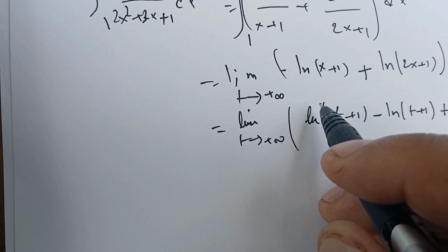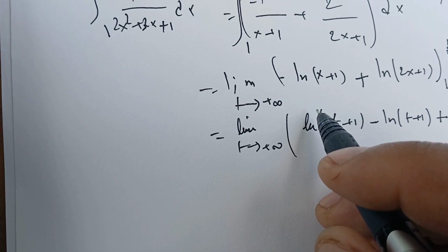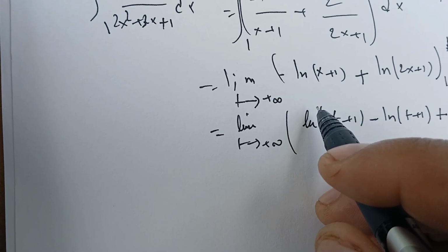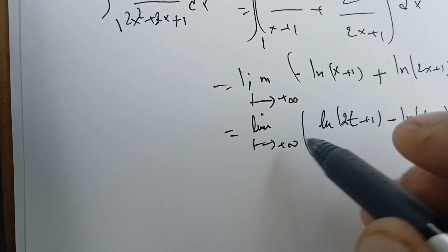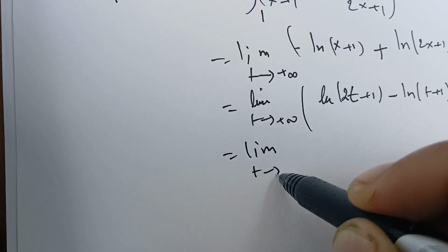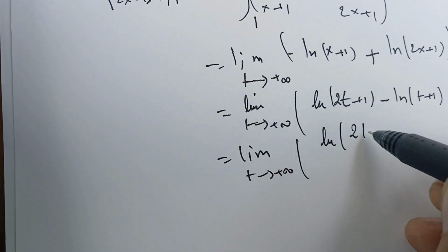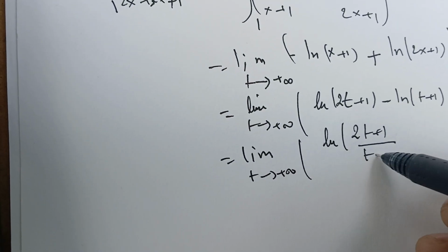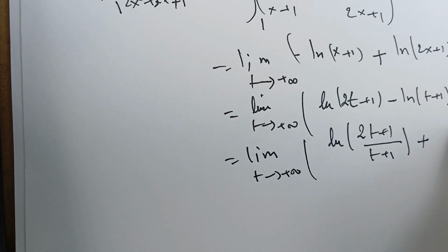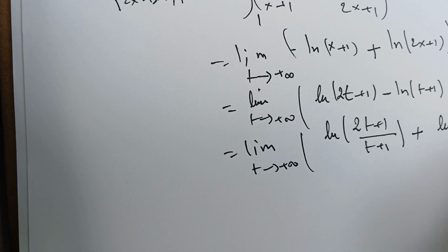When we use the rules of the natural log, we have ln of (2t plus 1) over (t plus 1) plus natural log of 2 over 3.